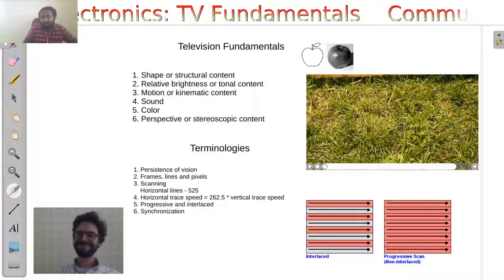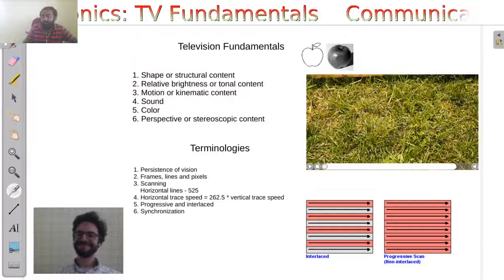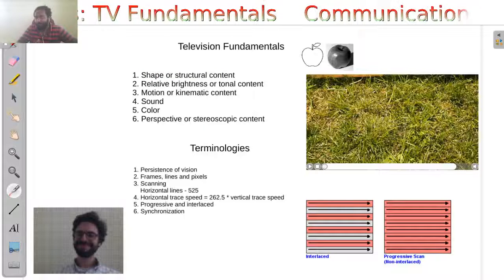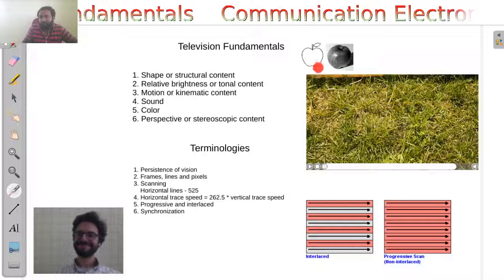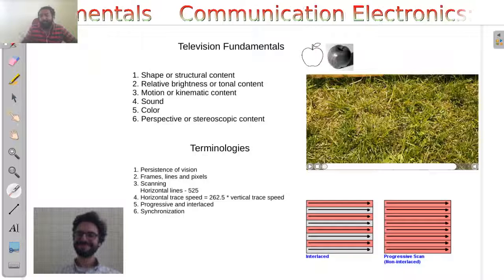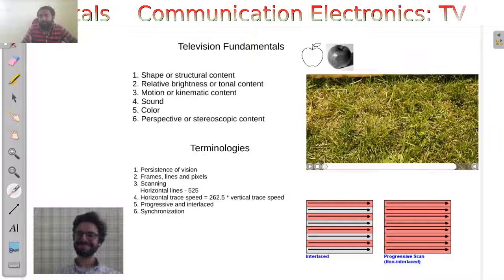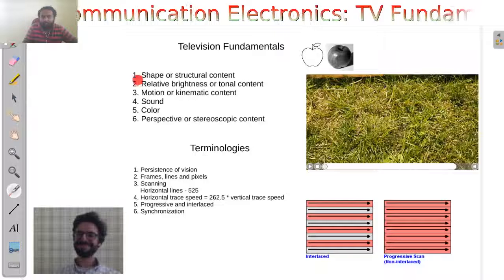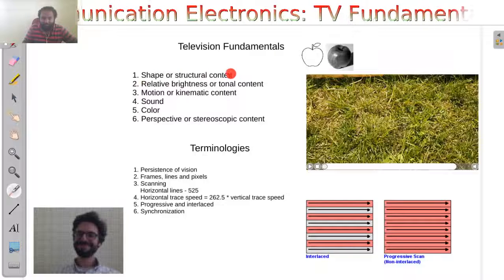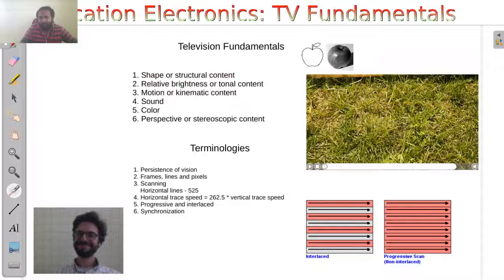The first thing is the generation of shape or structural content that has been recorded. For example, if I am recording an apple, the apple has a shape somewhat like this, and the shape has to be reconstructed. If there are two apples, I have to reconstruct the shapes of those two apples. That is the first mandatory necessity for a television set.